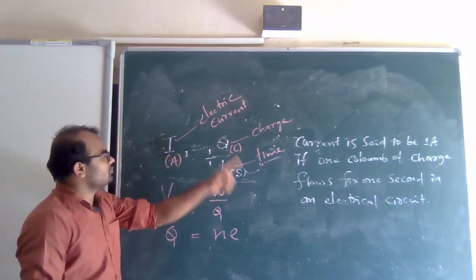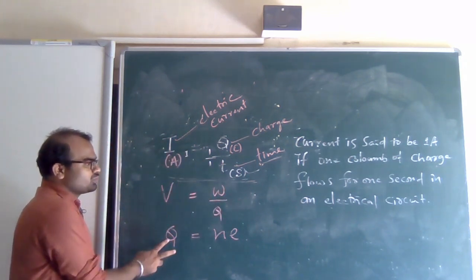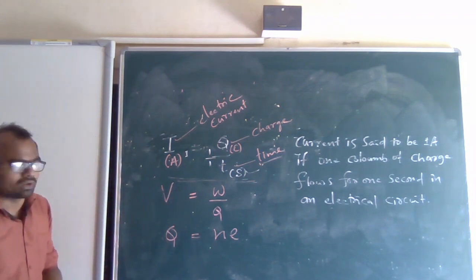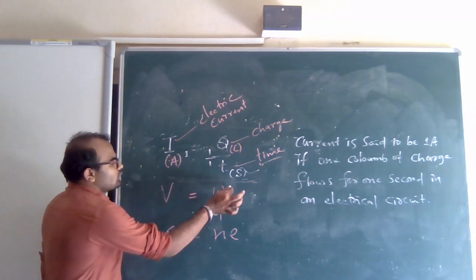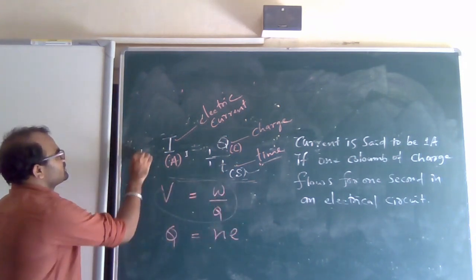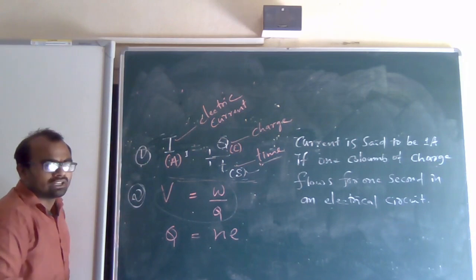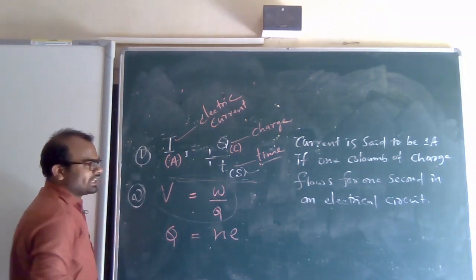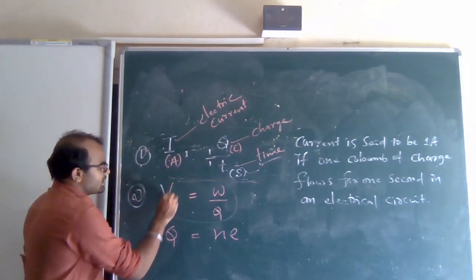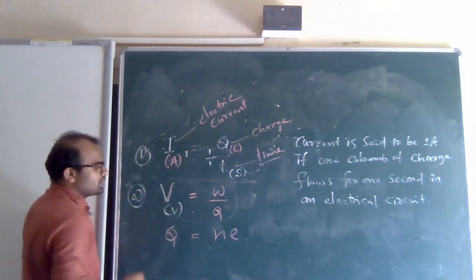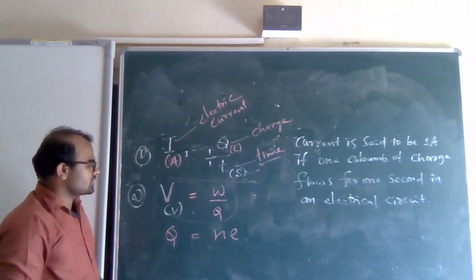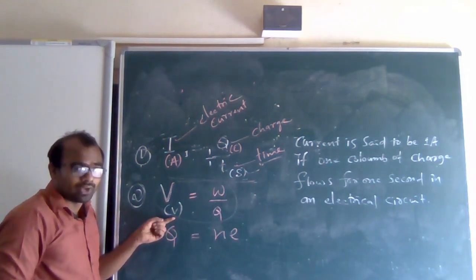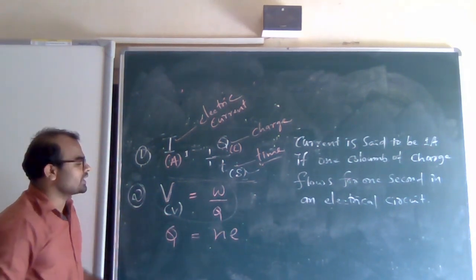So this is regarding current. Let me explain these two, and after this I will explain 1 volt and 1 coulomb of charge. V equal to W by Q is our second formula; this is our first formula. So what is V? Voltage, potential difference. The SI unit of potential difference is volt, denoted by V.